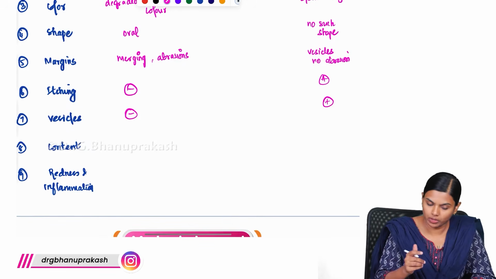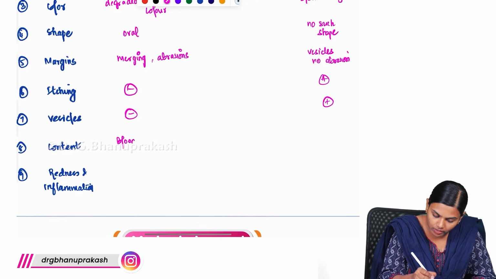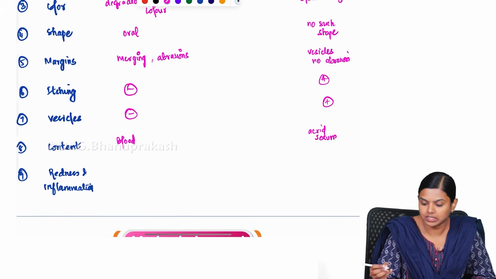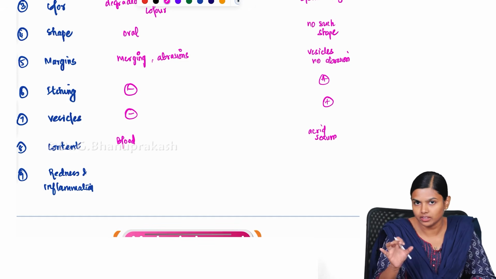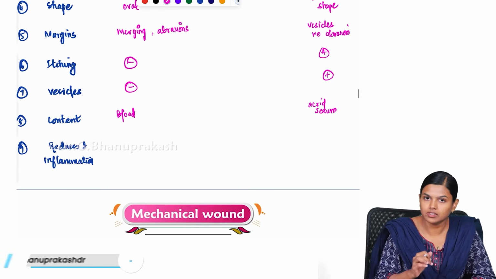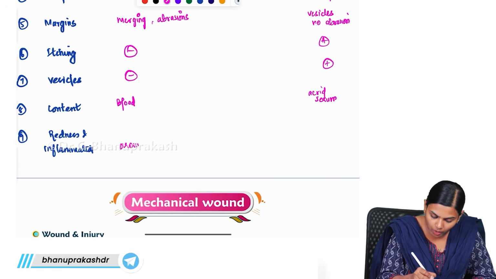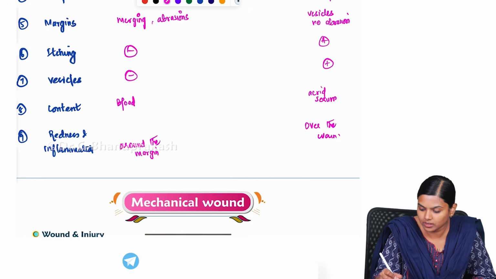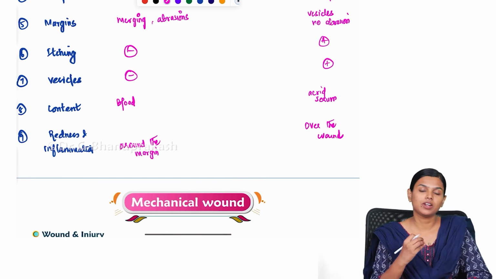And when you cut open the bruise, the content you will have is blood. Here you will have some acrid serum. You will have serous exudate present inside the swelling. And redness and inflammation will be seen around the margin of the wound. But here over the wound you can see this inflammation and redness.